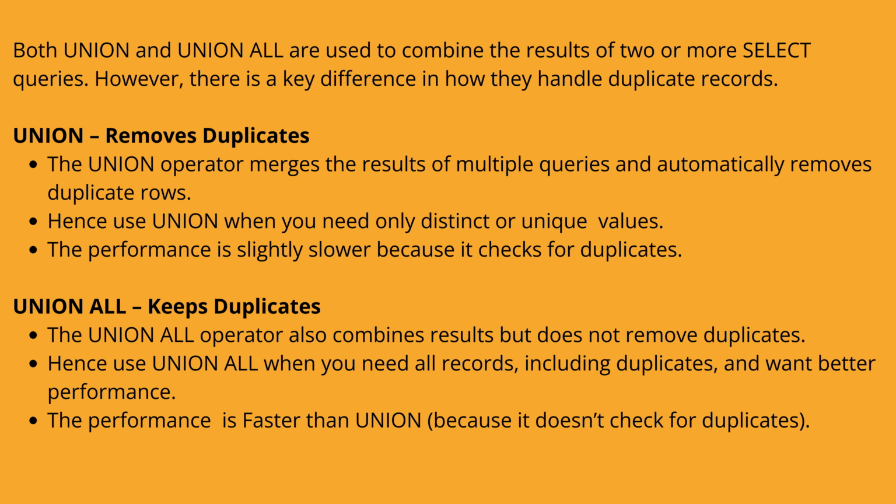Now, union all, it keeps duplicates. The union all operator also combines results but does not remove duplicates. Hence, use union all when you need all records, including duplicates, and want better performance. The performance is faster than union because it doesn't check for duplicates.